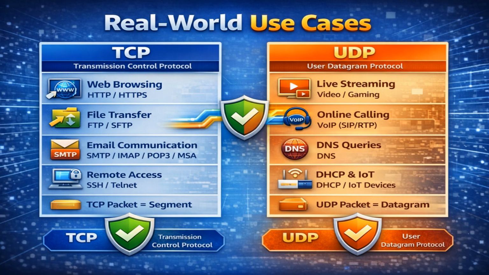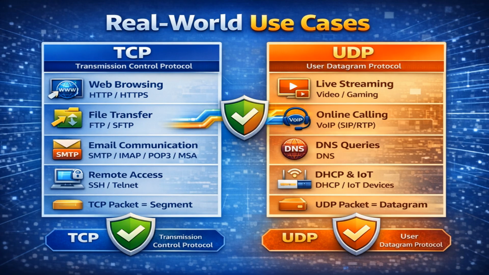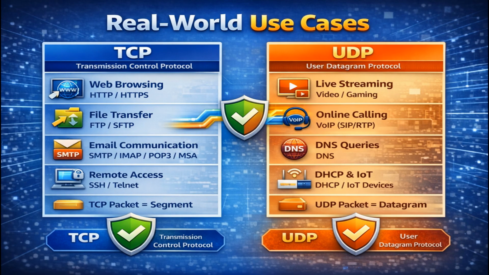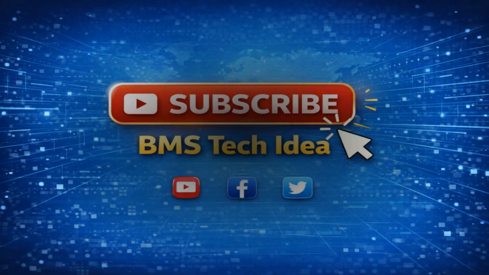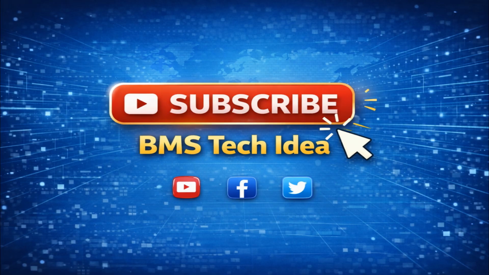TCP is used by applications like HTTP, HTTPS, FTP, SMTP. UDP is used by DNS, DHCP, VoIP, online streaming. In simple terms, TCP equals reliable but slower. UDP equals fast but unreliable.